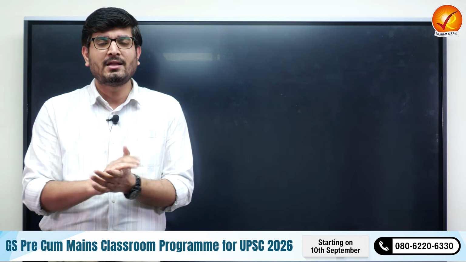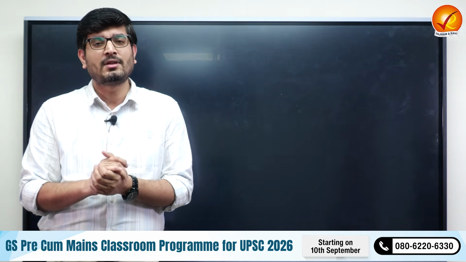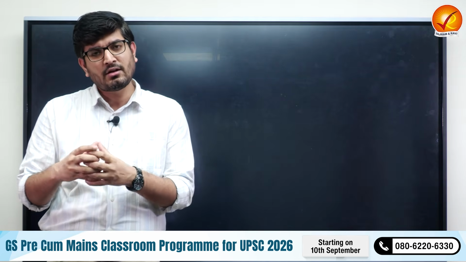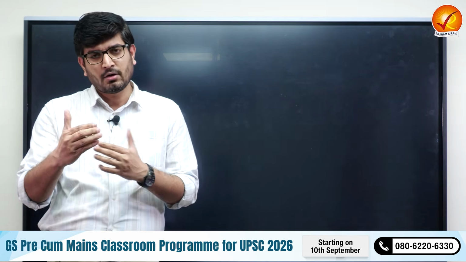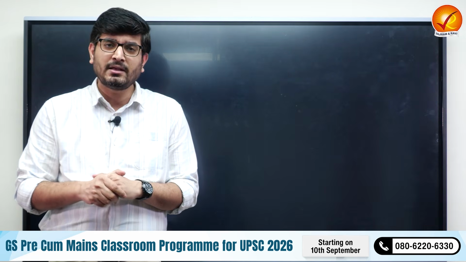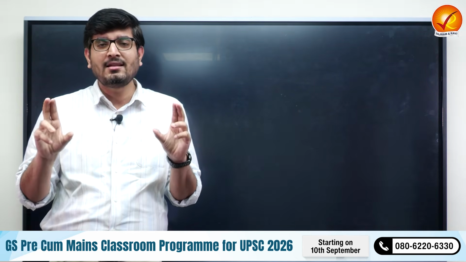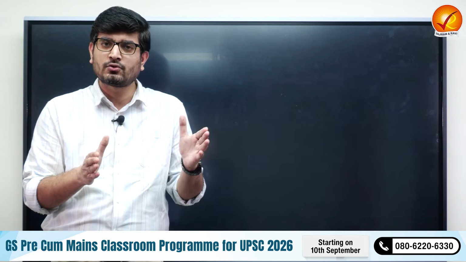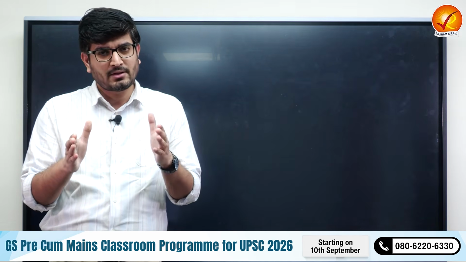So we know RBI in India is the monetary policy authority of the country, and it has a legal mandate under the monetary policy framework agreement between the government of India and the RBI that they have to maintain inflation within a range bound. That is 4 plus minus 2, that is 4 minus 2 to 4 plus 2, so 2 to 6. That is the range that they have to maintain inflation in.